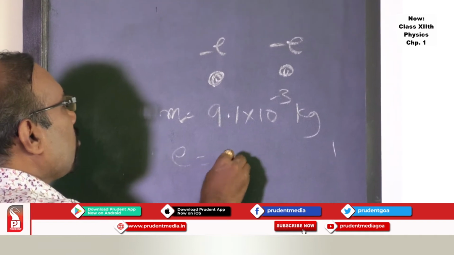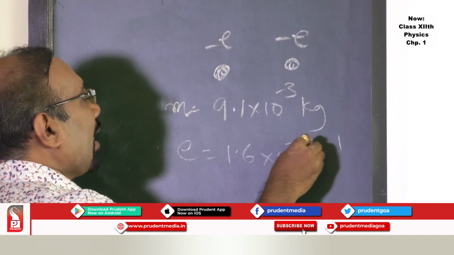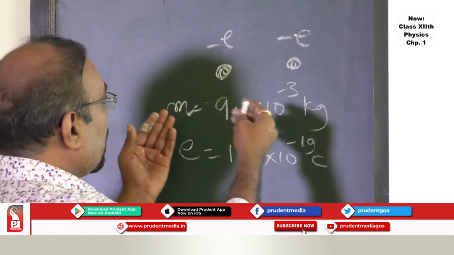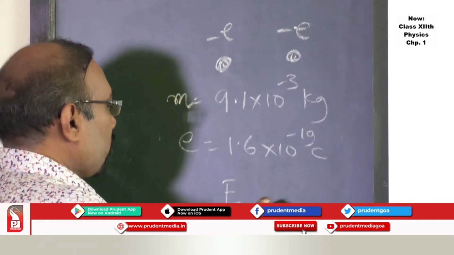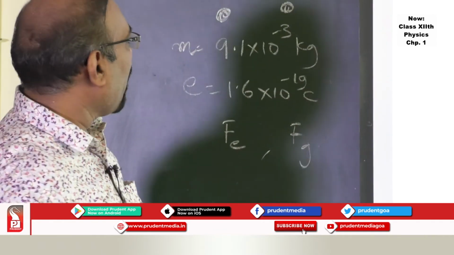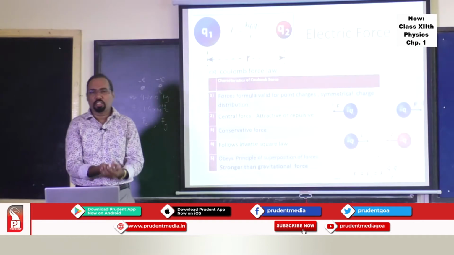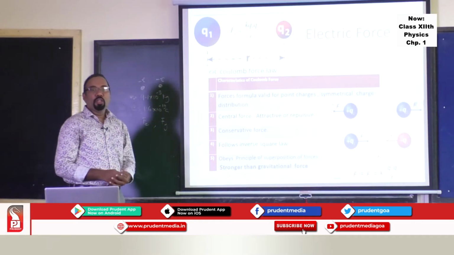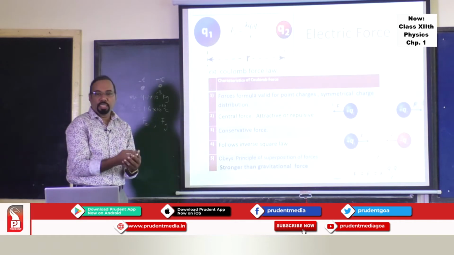The charge of the electron is 1.6 into 10 raised to minus 19 coulomb. Coulomb is the unit of charge. If you use these facts, find the electrical force and the gravitational force, and compare, you will find the electrical force is much stronger than the gravitational force. So using this concept, you can understand the forces between the charges.